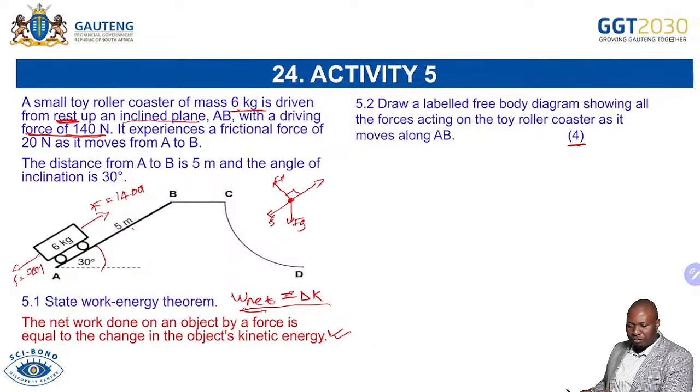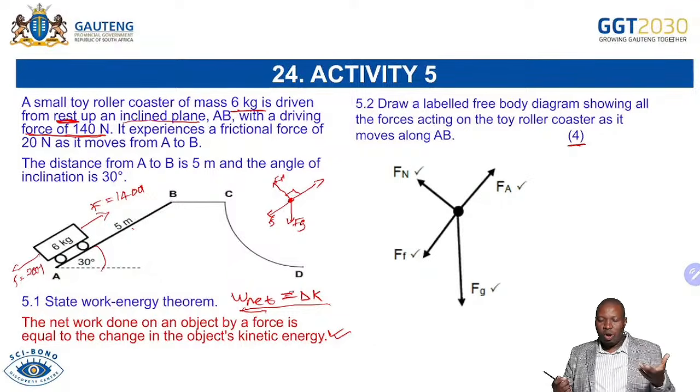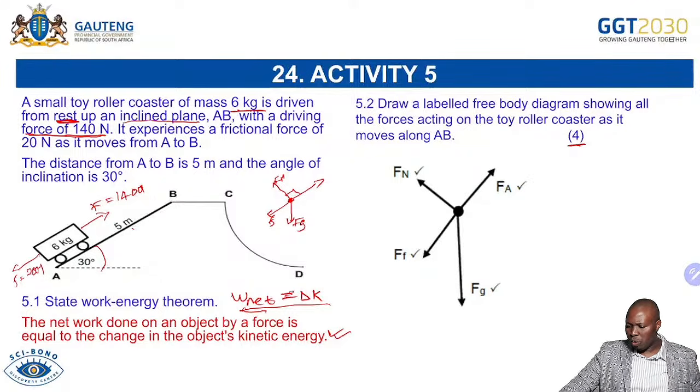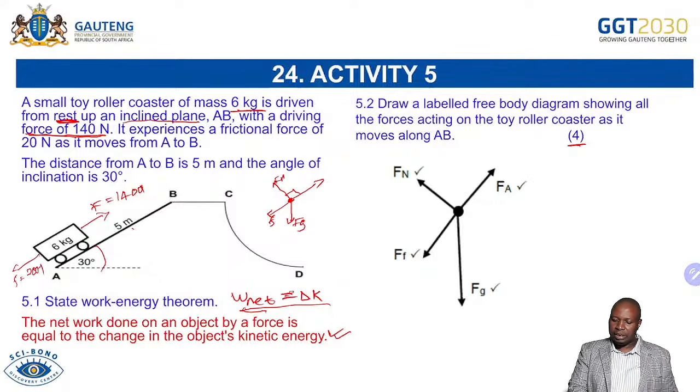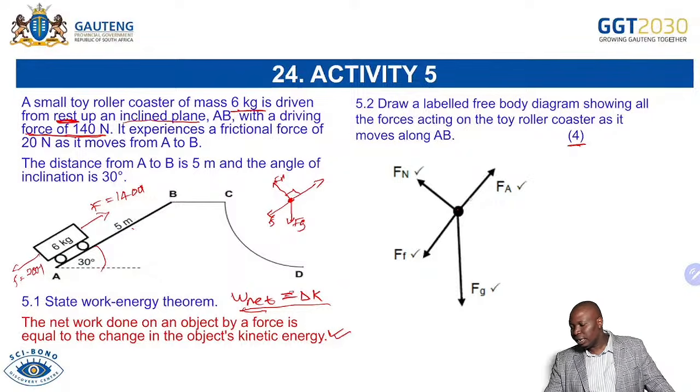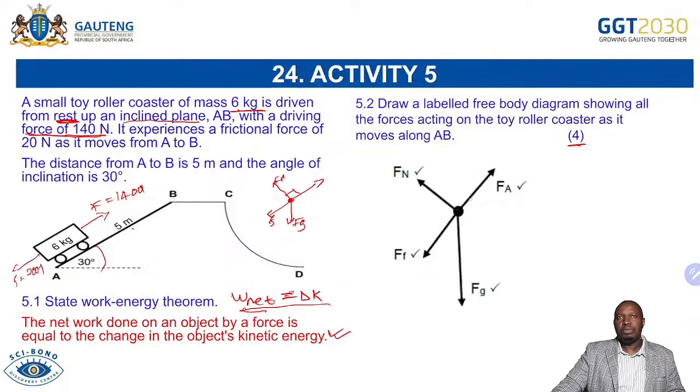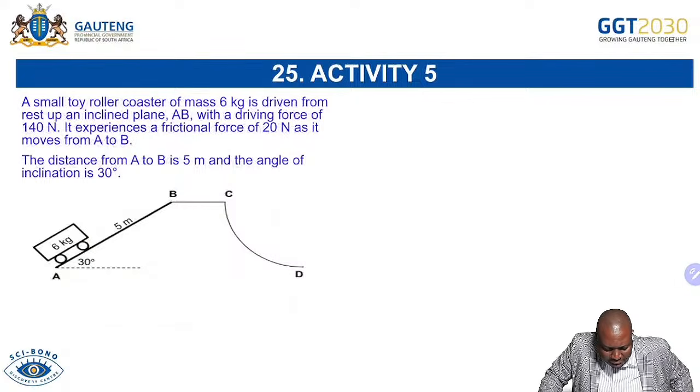Draw free body diagram. I've drawn it for you. You're able to draw. You have 4 marks for drawing it. And then it must be everything. The forces must all touch that dot at the middle, and we have arrowheads. So everything must be clean and label all your forces, and you get all your marks there with no wasting of time.